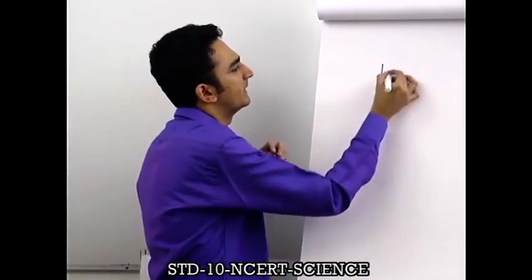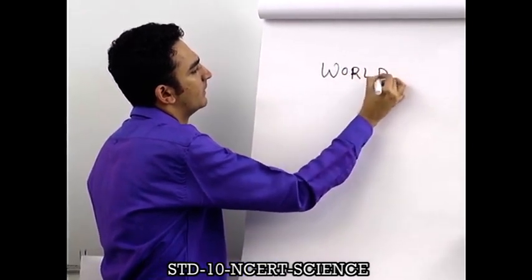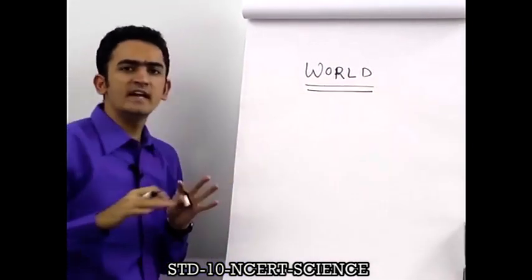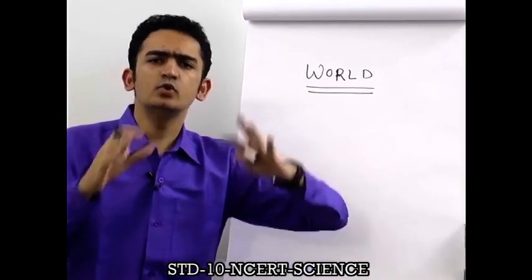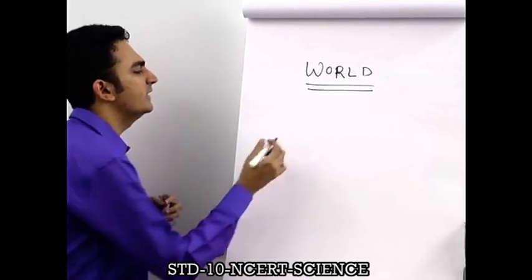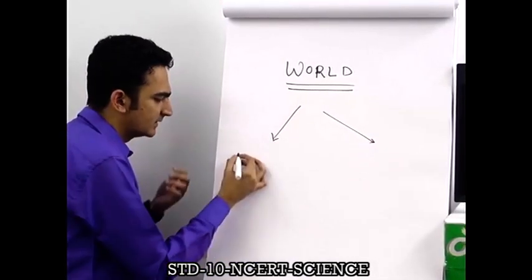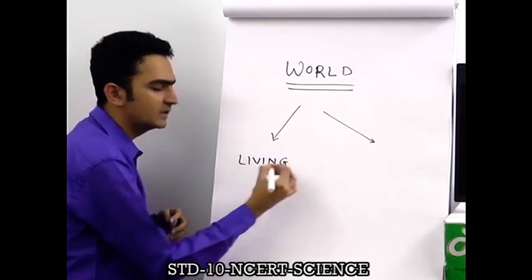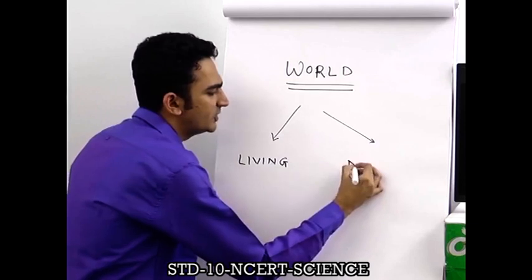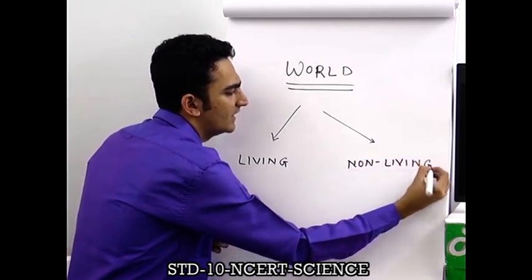Students, if we had to divide this world, this earth, into 2 major groups, we could divide them as things which are living on this earth and things which are non-living on this earth.